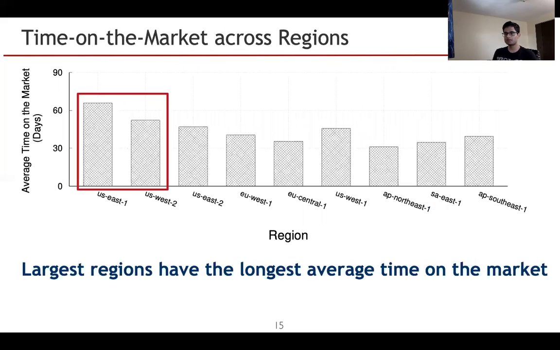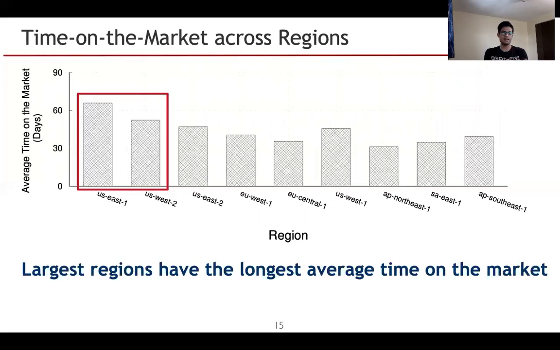Next, moving on, let's look at how supply and demand are related in the reserved instance marketplace. On the x-axis, we have regions. On the y-axis, you have average time on the market, where we take all the listings and see how much time they are in the marketplace before they are off the market. Here, we list the regions in descending order of their popularity.